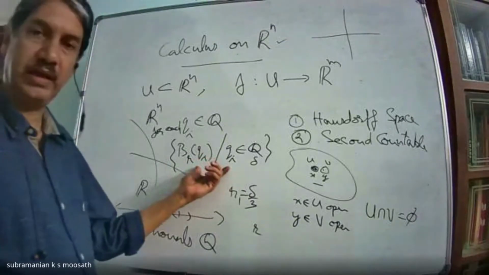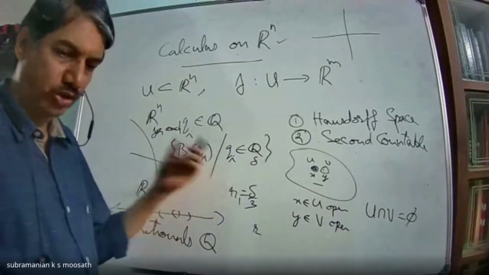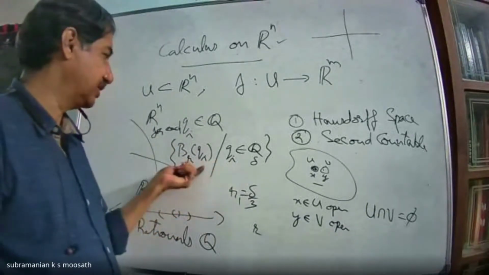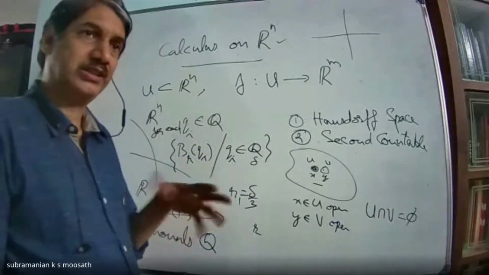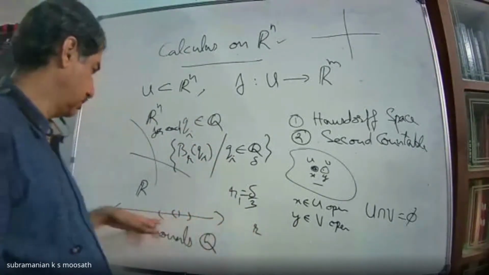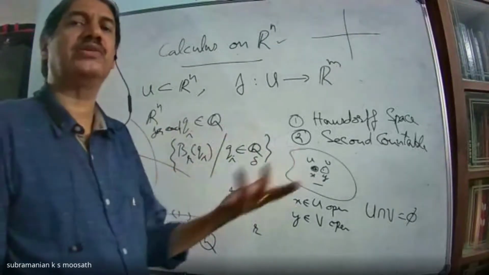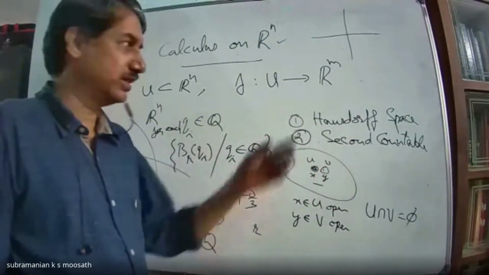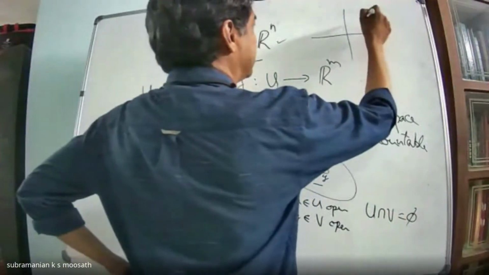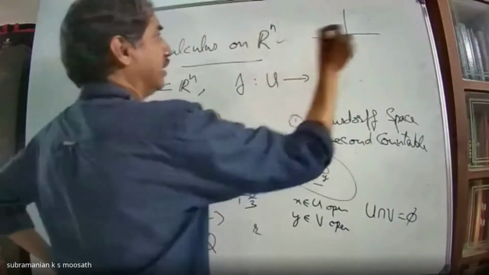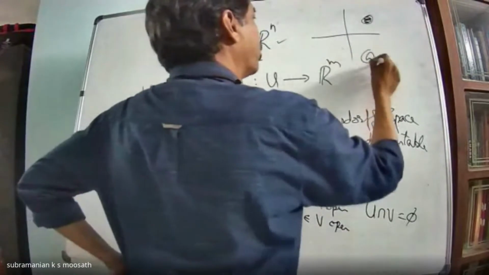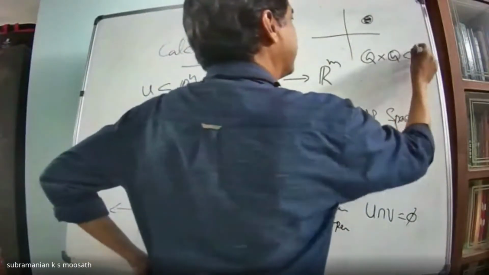Yes, sir. Will this cover the entire R? You know Q is dense in R, so this will cover the entire R. Therefore, this gives you a collection of countably many open intervals covering R, which you can take as a countable basis. So R is second countable. And when you go to R2, we know the basic open sets, by my definition, are open disks. So you look at all Q cross Q, which is a subset of R2.